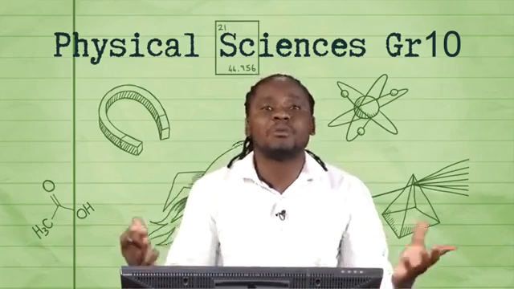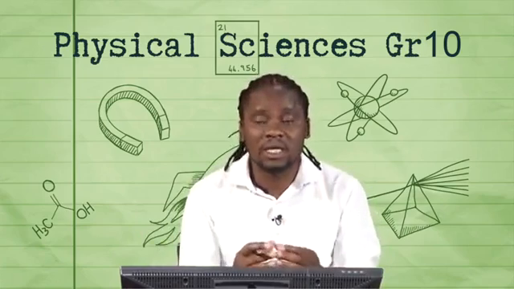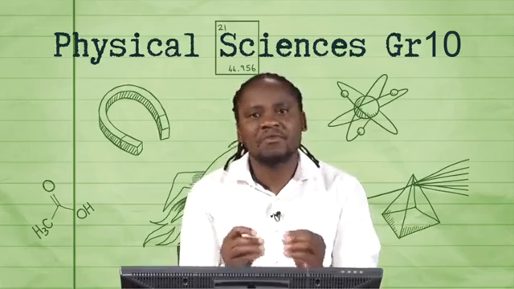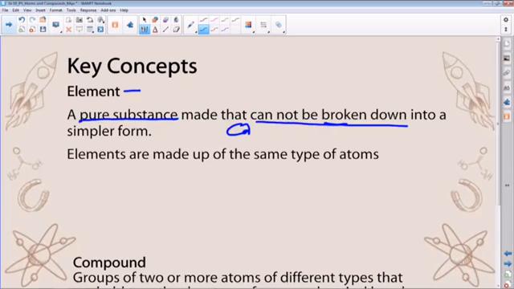We know that these atoms that make up these pure substances, which we refer to as elements, consist of subatomic particles. But our focus is that as far as elements are concerned, they are made up of atoms which are indivisible. If something cannot be broken down, sometimes we refer to it as indivisible. So this is another term for cannot be broken down into a simpler form. In some sources, that's how they would refer to it.